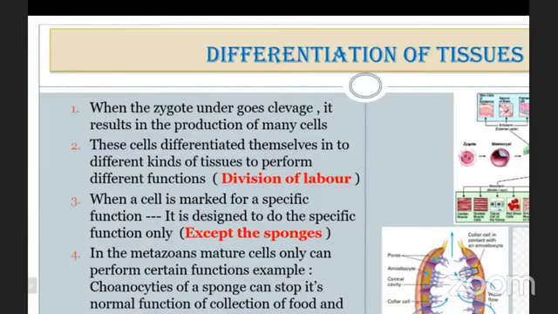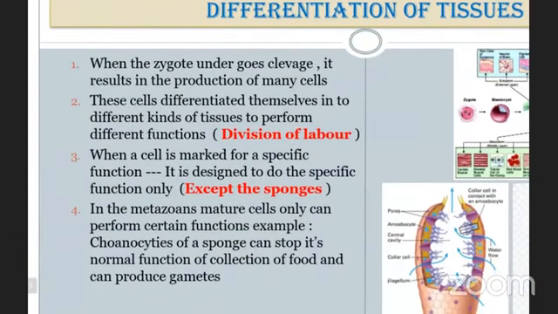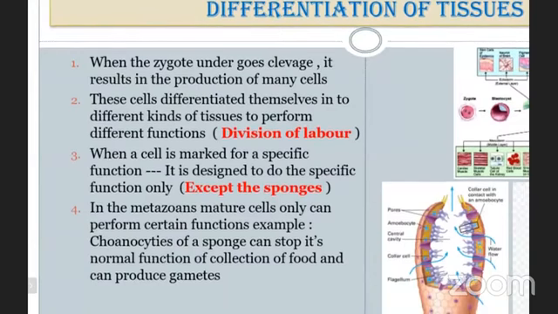When a cell is marked for a specific function, it is designed to do that specific function only, except the sponges. In case of sponges, they differ from the remaining phyla. In the metazoan, mature cells only can perform certain functions. Example, choanocytes. So sponges can stop the normal function of collection of food and can produce gametes.